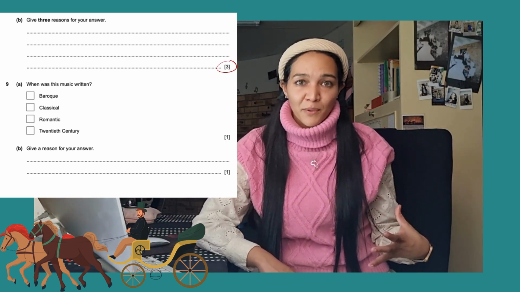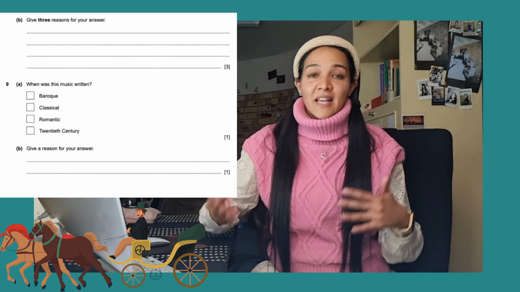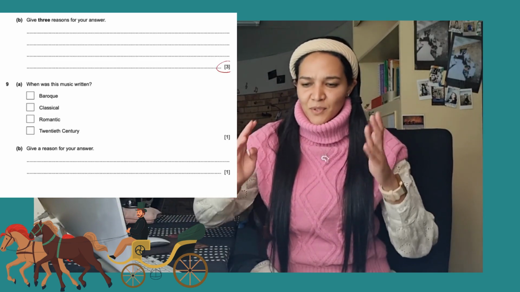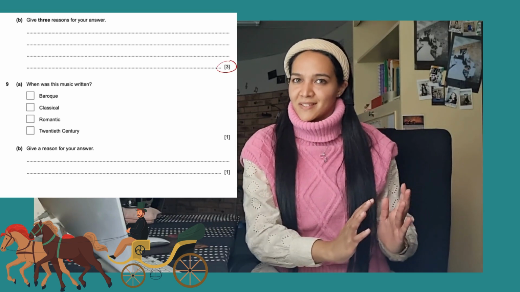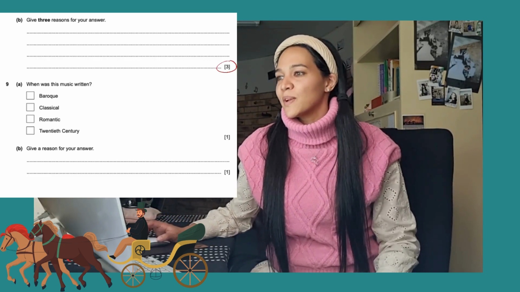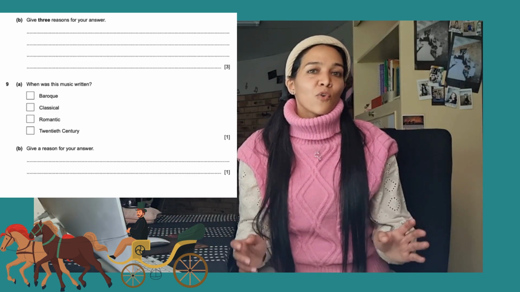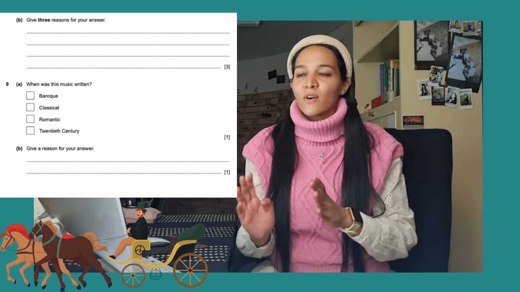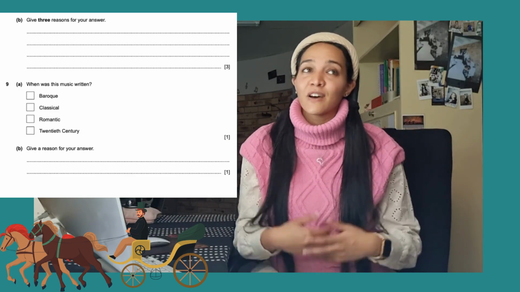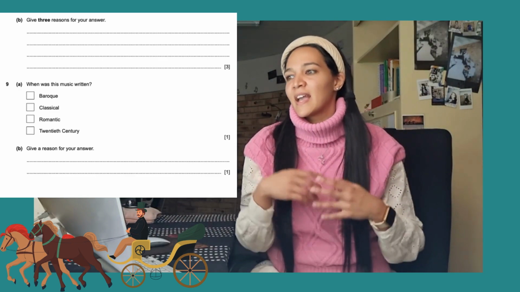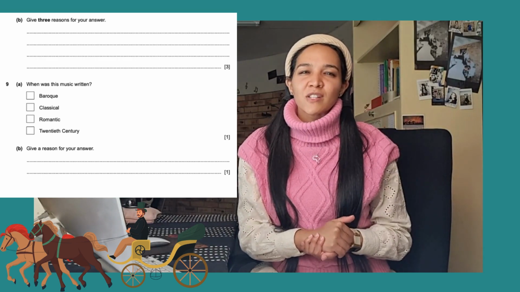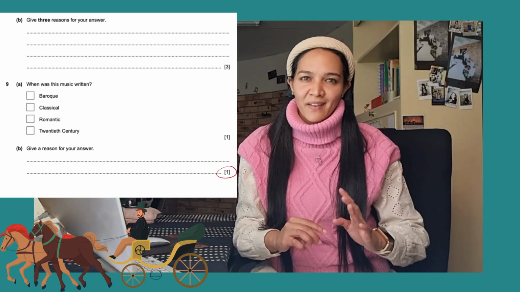We really do need to know what we're talking about when we say with certainty that this music is an example of this. Okay, then afterwards they ask us, when was this music written? And they give us our 4 main Western art music genres there: Baroque, classical, romantic, or 20th century. Now, of course, we're dealing with romantic music today, and we do need to give a reason for our answer. So 1 fact for 1 mark there.